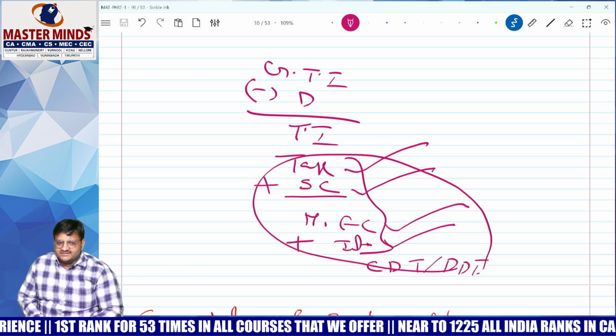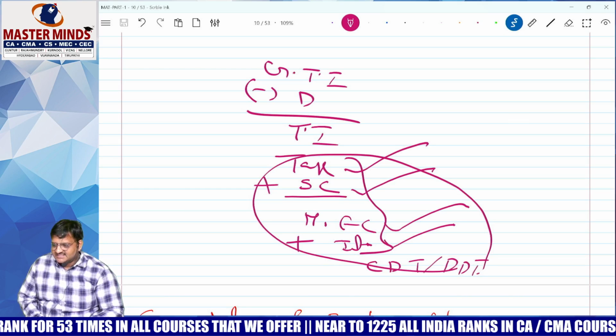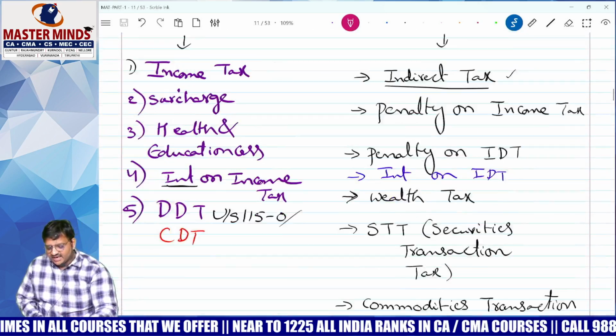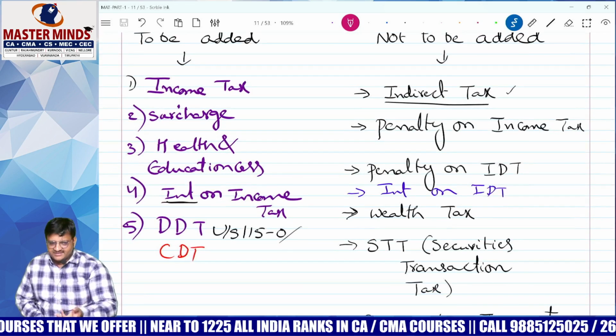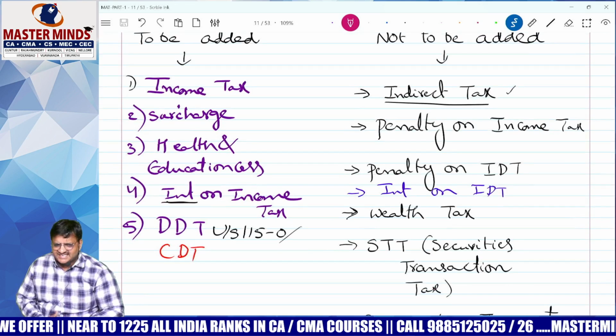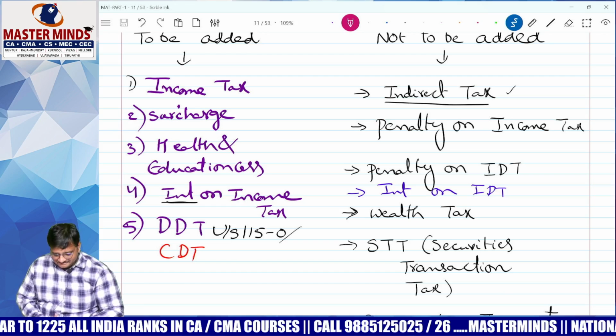What is to be added? Income tax, surcharge, health and education cess, interest on income tax. What is not to be added, other than this? IDT, GST, customs, service tax, sales tax, VAT, all these things are not to be added.